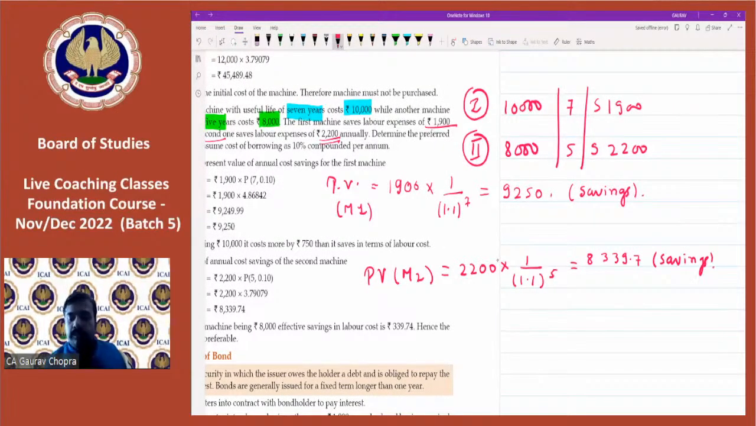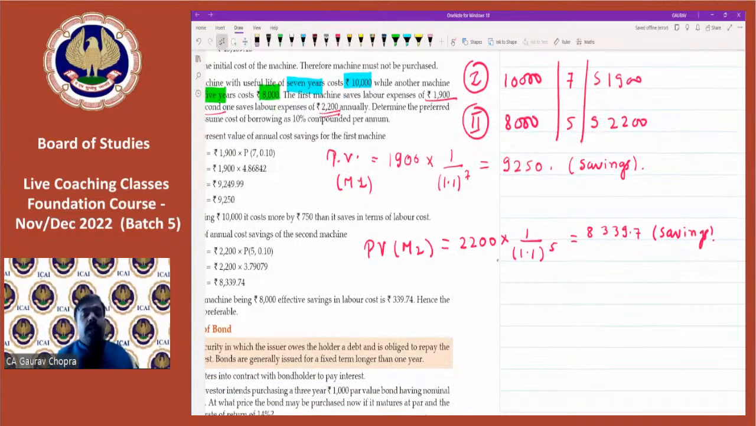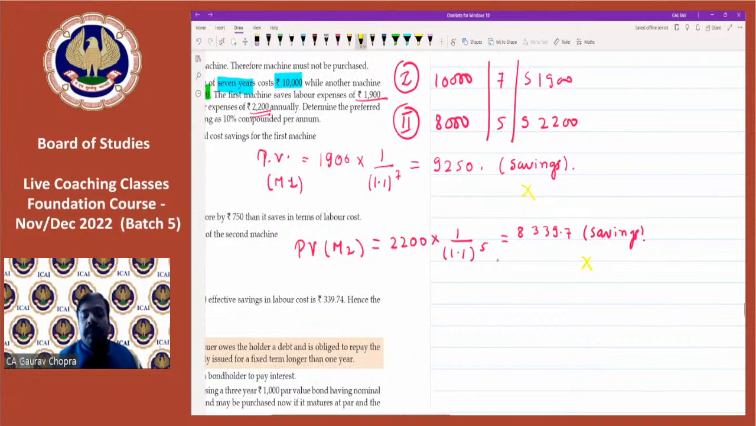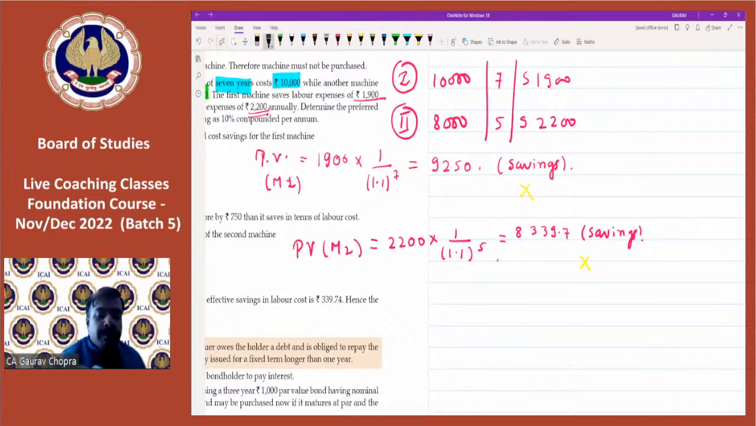Now we have to compare which savings is better. No, only savings will not give you the perfect result. We don't have to compare the savings. We have to compare them with their cost as well. The cost of the first machine was 10,000. And the saving which it is giving is 9,250. So what is the net cost? The net cost is 750.